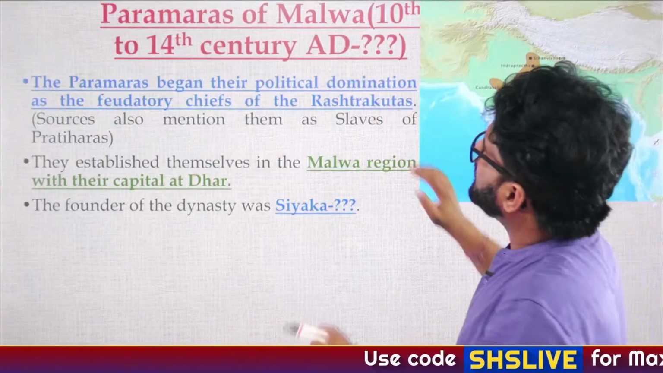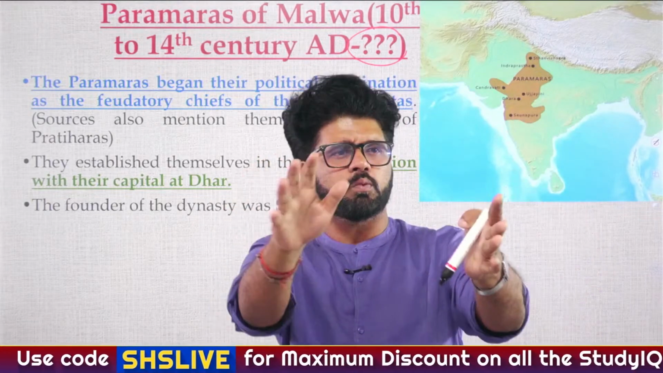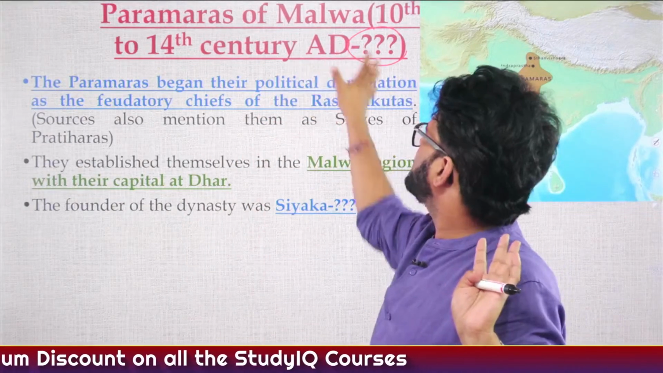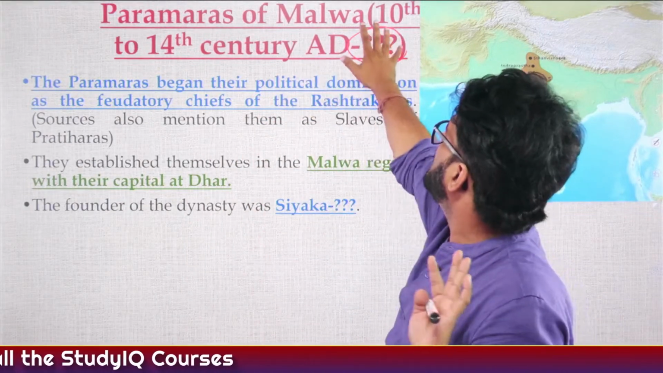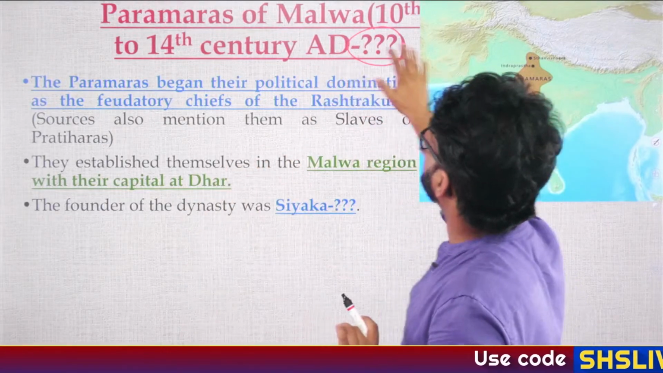So, Paramaras of Malwa, see here, question mark. Unlike when we were talking about Gahadwalas who ruled for around 1089 to 1197 AD, 110 years approximate, here there is a question mark. That means we are not very sure that this particular time period, which is written in some books, not written in others, is exactly true or not.